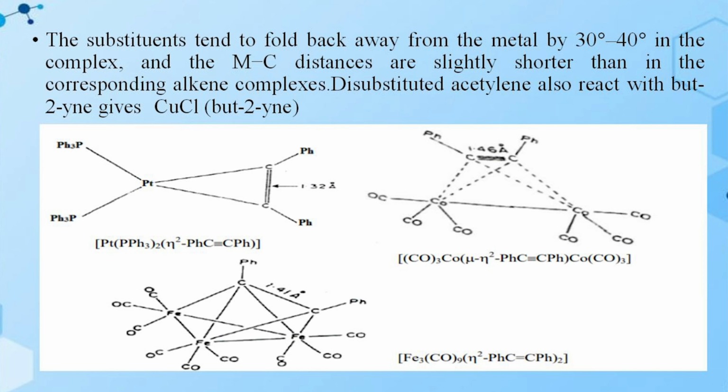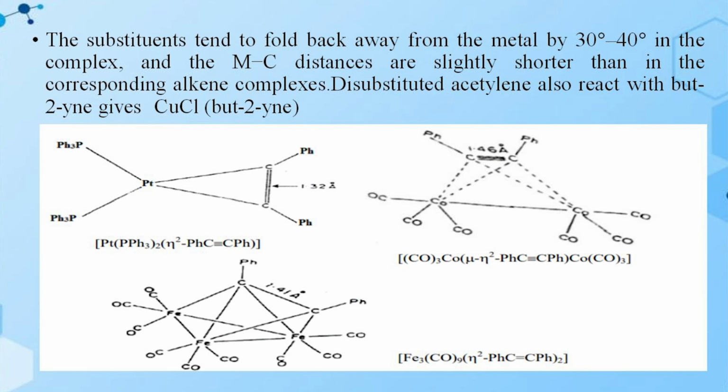In the cobalt complex, Co2(CO)6(μ-η2-PhC≡CPh), here you get a bridged complex. Then the next one, Fe3(CO)9(η2-PhC=CPh)2, here also you get a bridged complex.